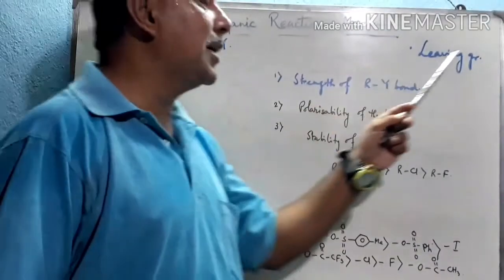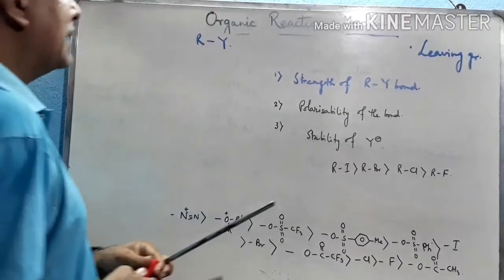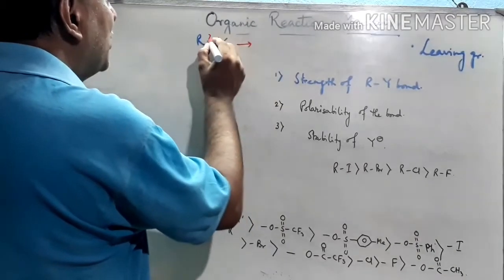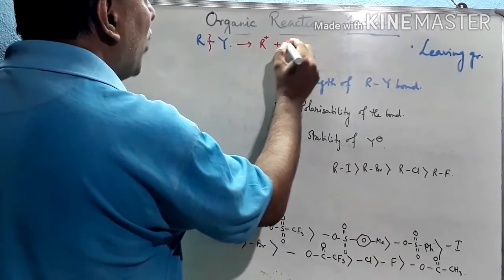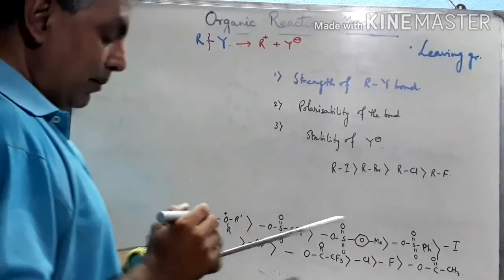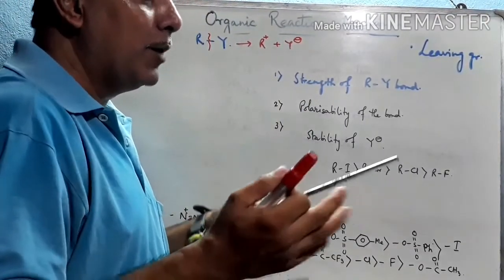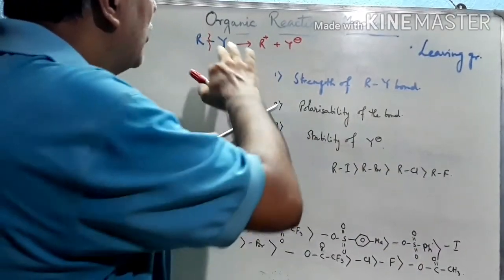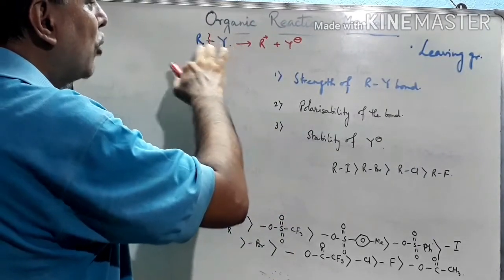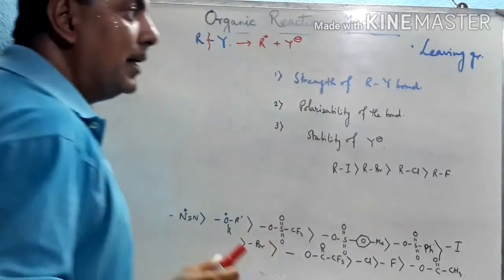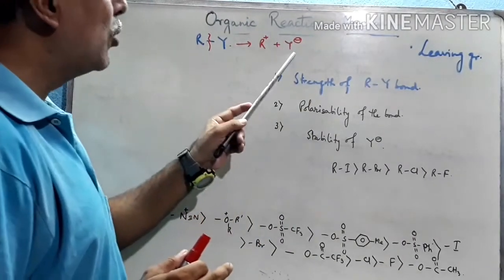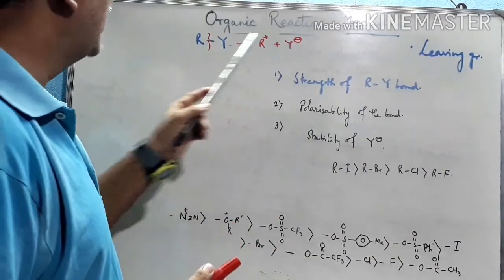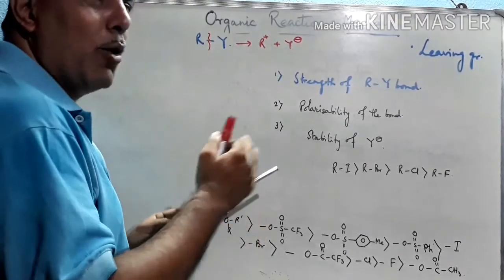Now I am discussing the leaving group. Here see this R-Y. Y here acts as a leaving group whenever the bond dissociates to form R plus and Y minus. That means that group can act as a leaving group, which during the reaction dissociates and a carbocation is formed, and whenever it dissociates it accepts the electron pair towards itself to form the Y minus ion. That group is called the leaving group. So it must be more electronegative than carbon as it snatches the electron density towards it to form an anion during the bond dissociation, and heterolytic bond cleavage occurs here.